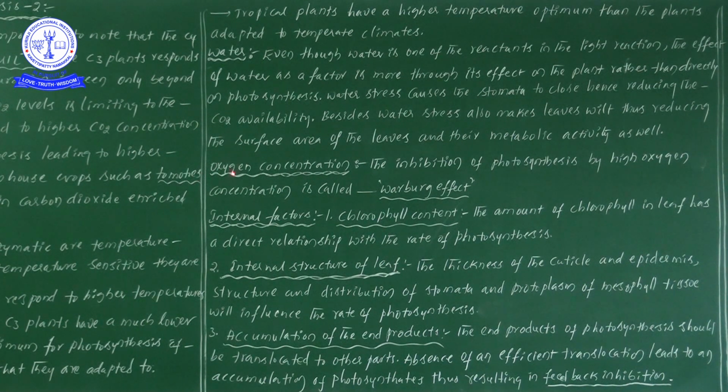Next, oxygen concentration also matters. Inhibition of photosynthesis by high oxygen concentration is known as the Warburg effect.